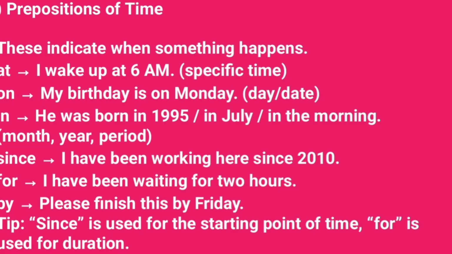Second is prepositions of time. These indicate when something happens. At, I wake up at 6 a.m., a specific time. On, my birthday is on Monday, a day or date. In, he was born in 1995, in July, in the morning. So it shows month, year and period.